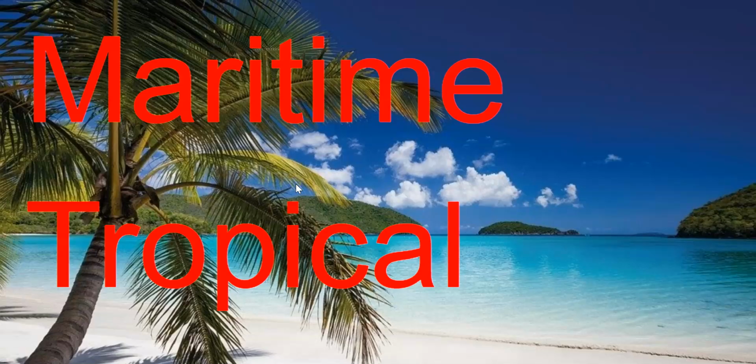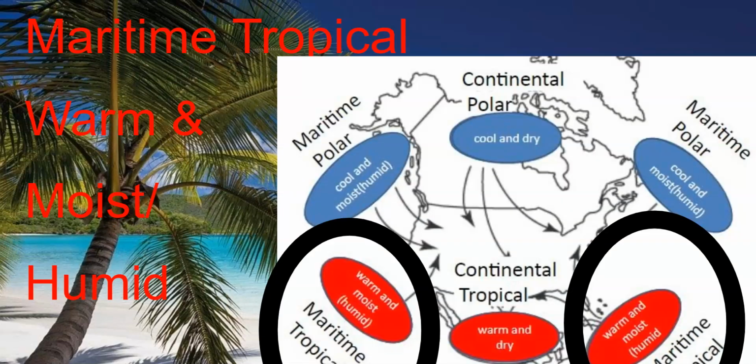Maritime tropical. These form over water where it is warm. So it is warm and humid. The United States has two areas near the bottom where warm, moist air can come into the United States.